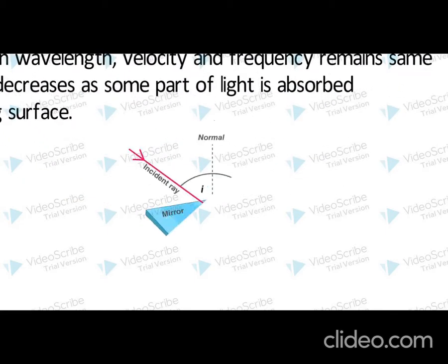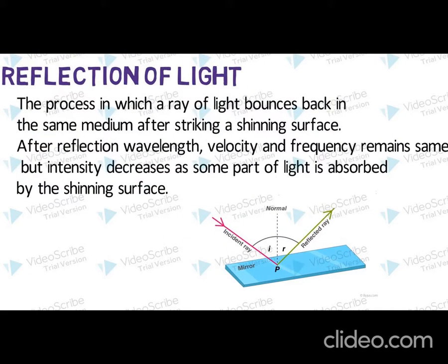You can see in the figure, a ray of light is incident on a mirror and it is reflected as shown in the figure. Here we have drawn a normal also on the surface. The angle between the incident ray and the normal is known as angle of incidence, and the angle between the normal and reflected ray is known as angle of reflection.